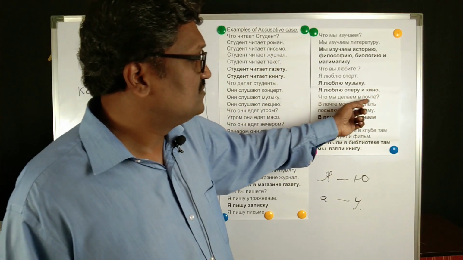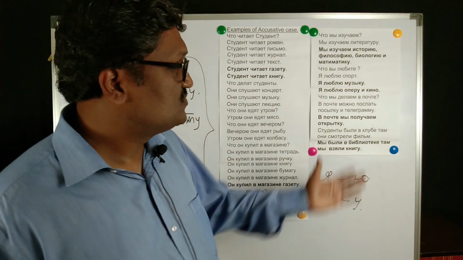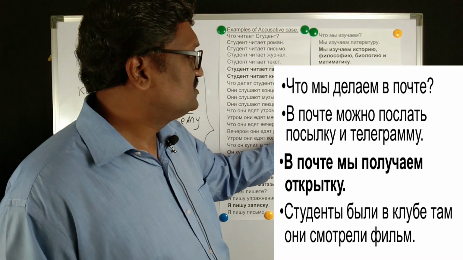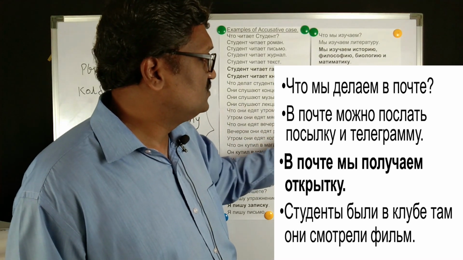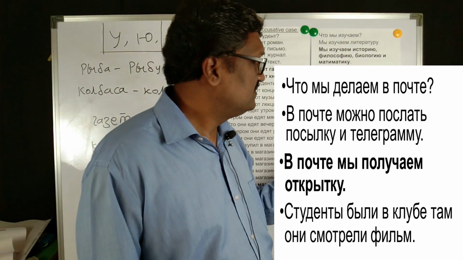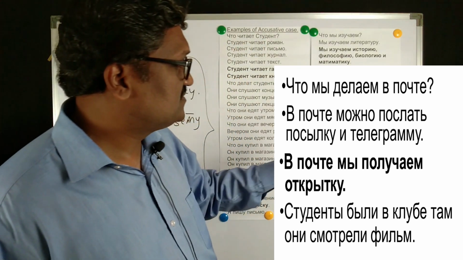То мы делаем в почте. What do you do in the post office? В почте. We have seen this. В почте is a prepositional case. В почте можно послать посылку и телеграмму. So посылка is a parcel and телеграмма is a telegram. Okay, now it is not there, but in earlier times the telegrams were there.